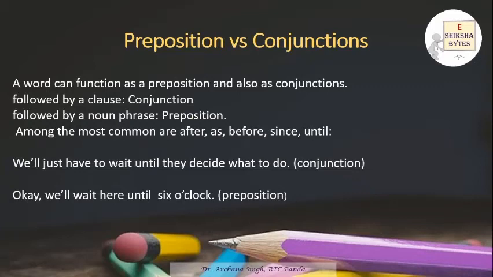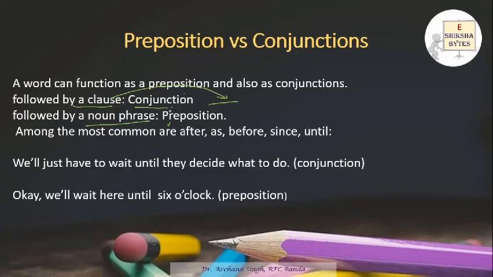So here is a hint for you: a word can function as both a preposition and a conjunction. If it is followed by a clause, then it is a conjunction, as we have discussed in the sessions on conjunctions. And if it is followed by a noun phrase, then it is a preposition. When we are talking about conjunctions, we have three different kinds: coordinating conjunctions, correlative conjunctions, and subordinating conjunctions.